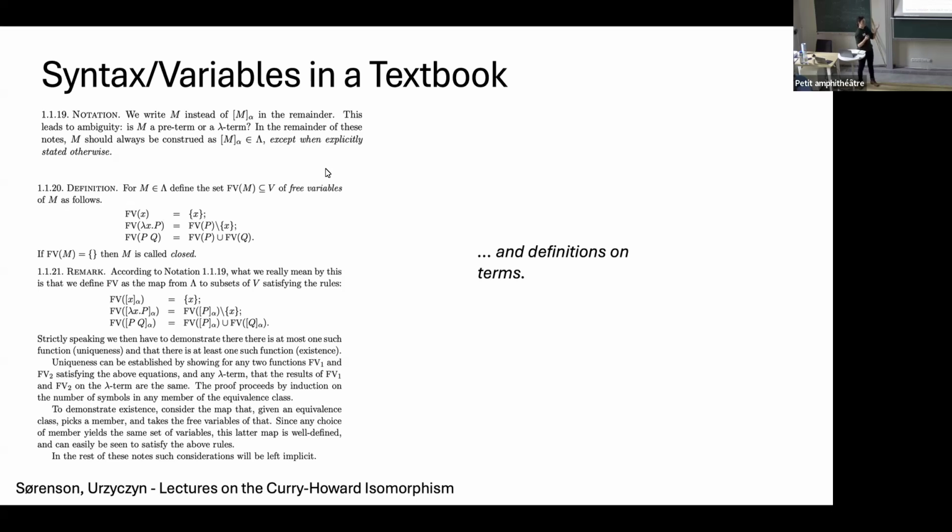On paper, most people would gloss over these parts. Yannick mentioned yesterday the term invisible mathematics, and this would be exactly one of the examples of this. If you look into typical proofs, most of these details would be glossed over, even if it's done fairly explicitly, like in this book here. It says something like: strictly speaking, we would have to demonstrate certain properties of this. We would have to show that the functions which we define are valid. But in the rest of these notes, we don't care about this. We'll leave all of this implicit.